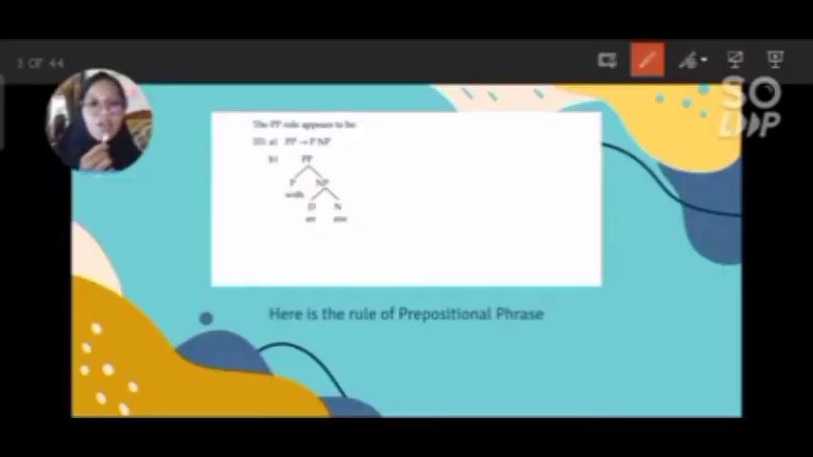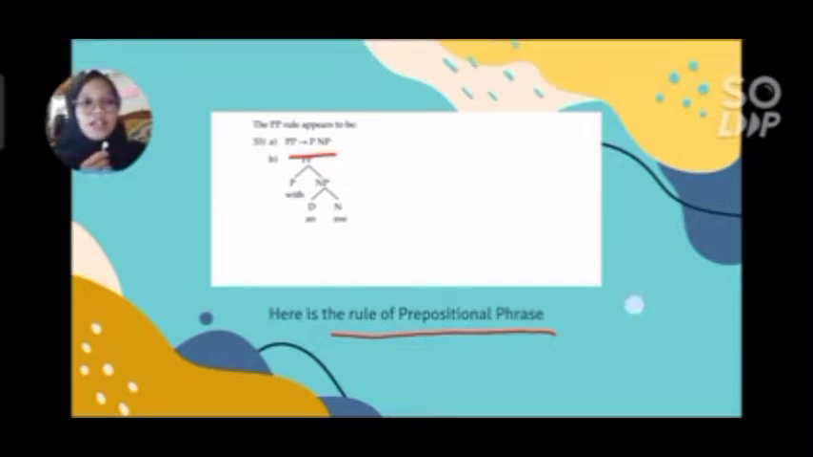Okay, so now let's look at the rule of the prepositional phrase. As you can see, in this rule, a noun phrase follows the preposition. I mean, the noun phrase comes after the preposition. And for further explanation, the writers say that it is obligatory for a preposition. Now let's look at the examples.